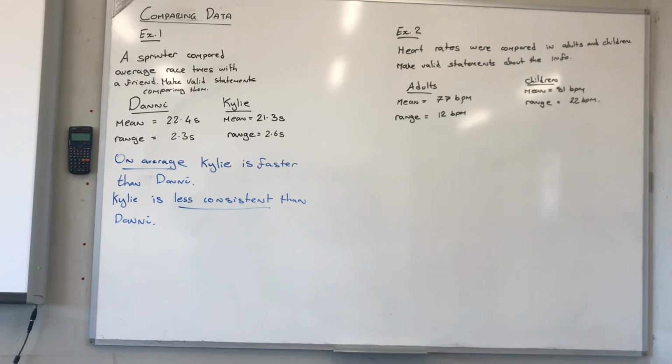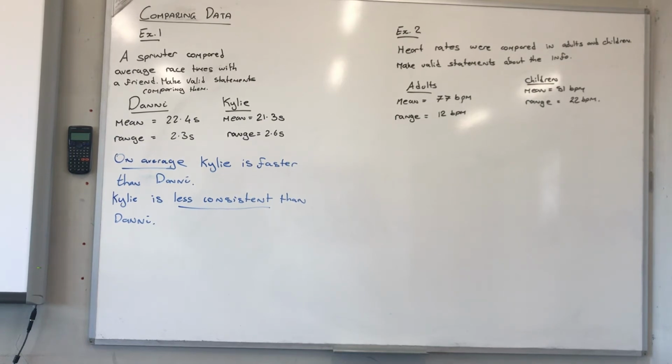I could equally have said the opposite sentences, and I would have been just as correct. If I focused from Danny's point of view, I would have said, on average, Danny is slower than Kylie, and Danny is more consistent. In real life, Kylie is faster, but she has more slow days; she has better fast days and worse slow days. So Danny is more consistent and Kylie is slightly faster.